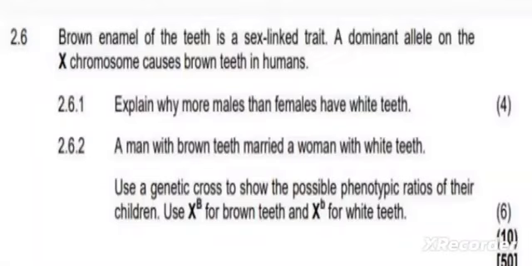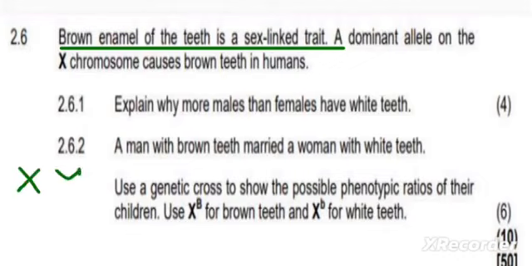Today we're going to answer questions under the topic of genetics. So the question says brown enamel of the teeth is a sex-linked trait. The minute they talk about a sex-linked trait, you should know that the allele of that disease is going to be on the X chromosome. For example, males have an X and a Y chromosome, and for a sex-linked trait, the allele will be on the X chromosome, not on the Y chromosome.